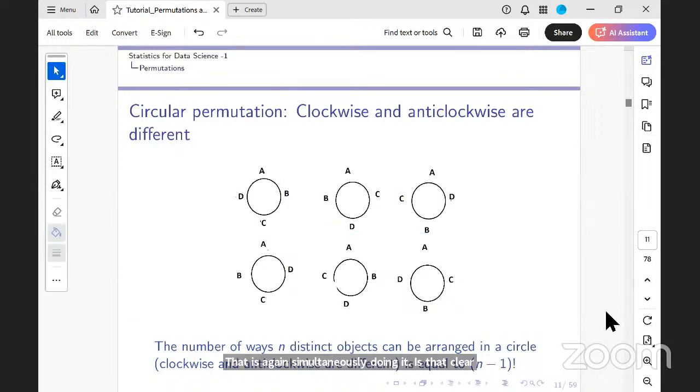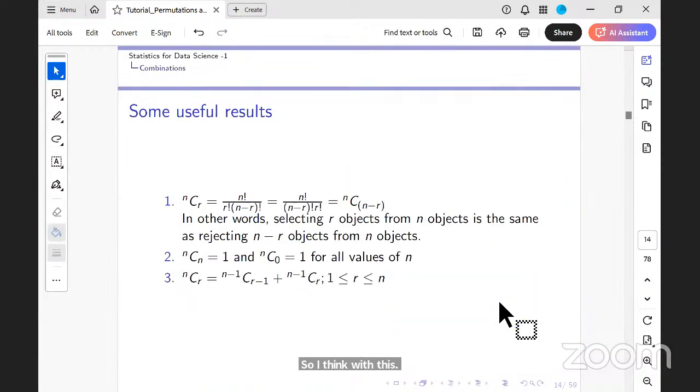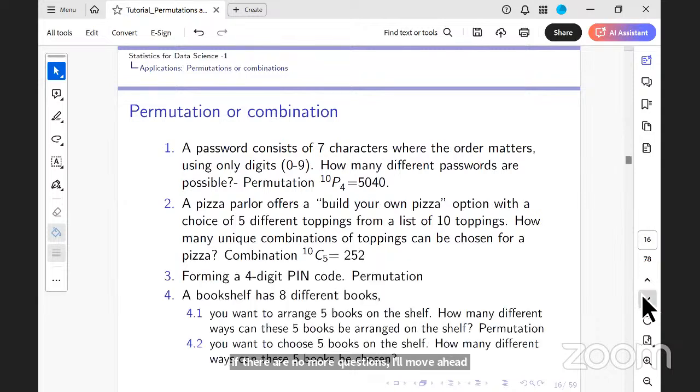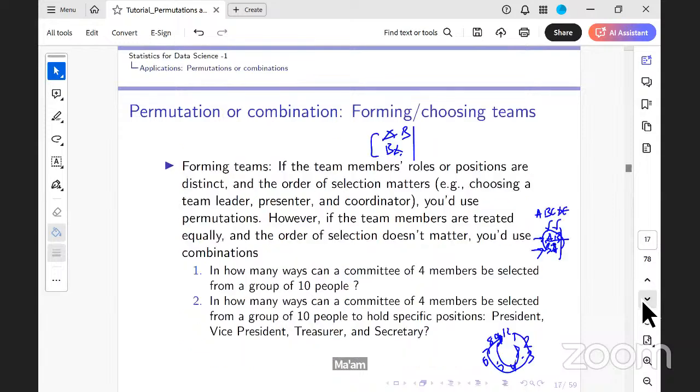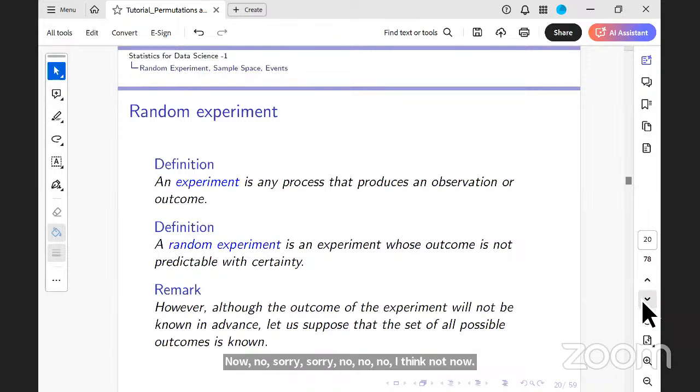Right. So I think with this, let me move on to the probability portion, because we just have about an hour to review concepts here. If there are no more questions, I'll move ahead. Ma'am, can I ask a question from descriptive statistics? Not now, because this is very specific, and I think we have only about 50 minutes left. So I just want to complete whatever has been planned. Anytime you have a question, please put it on the discourse. If that question needs my attention, I will always take care of it. Okay. Thank you.